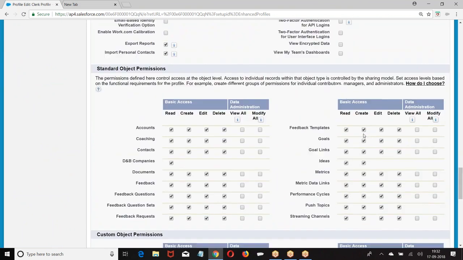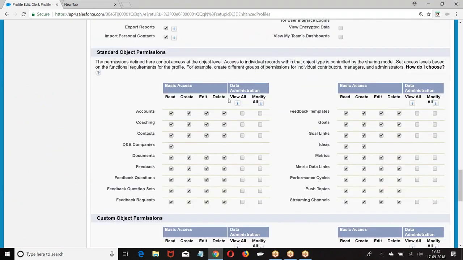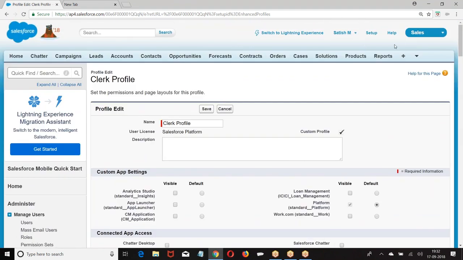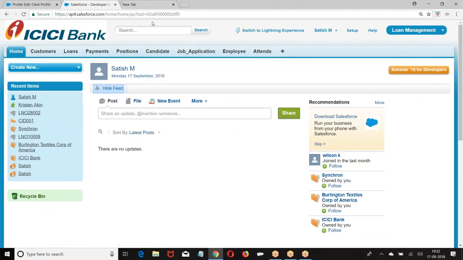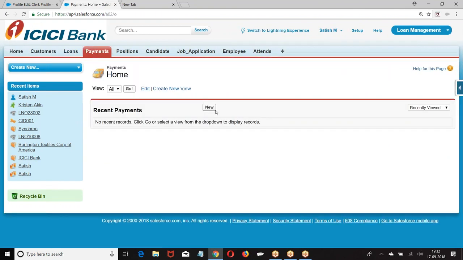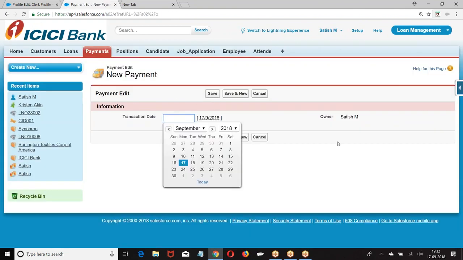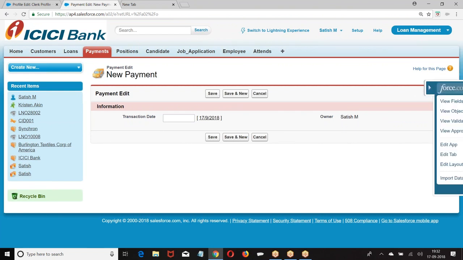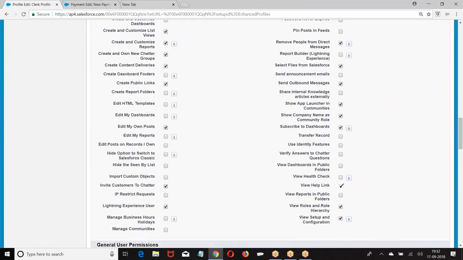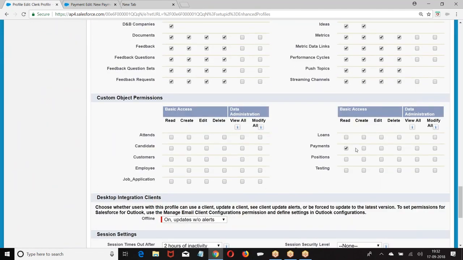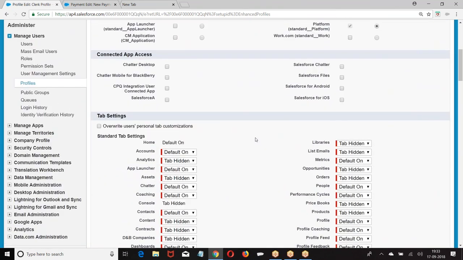Shall I go to the position object, customer? First, let us see which object has the fields. We also need to have fields, right? Transaction date. It's okay. I will take the payment object. This guy has access to the payment object.